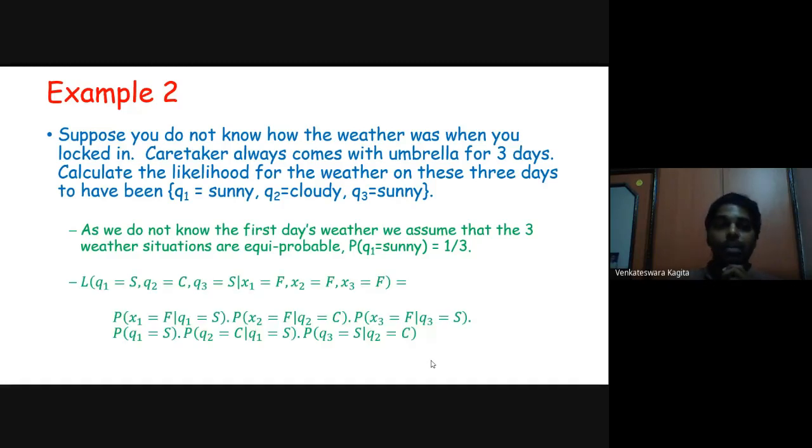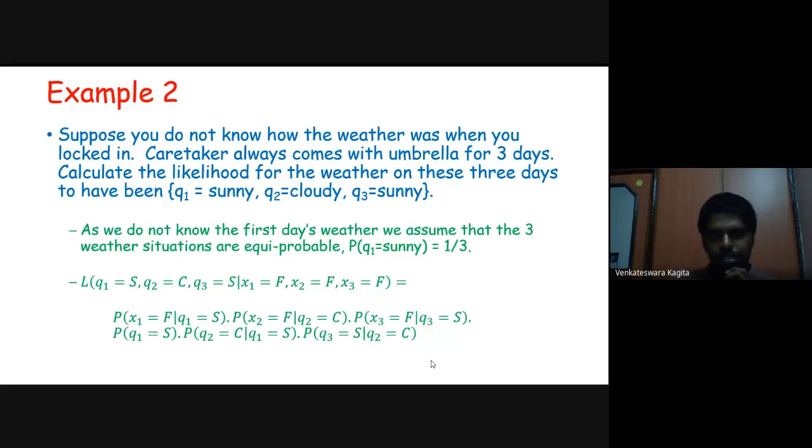So now what we are interested in determining is the likelihood that Q1 equal to sunny, Q2 equal to cloudy, Q3 equal to sunny. This is the particular sequence, and we are given a particular sequence of observations. First day, the caretaker did not bring an umbrella.